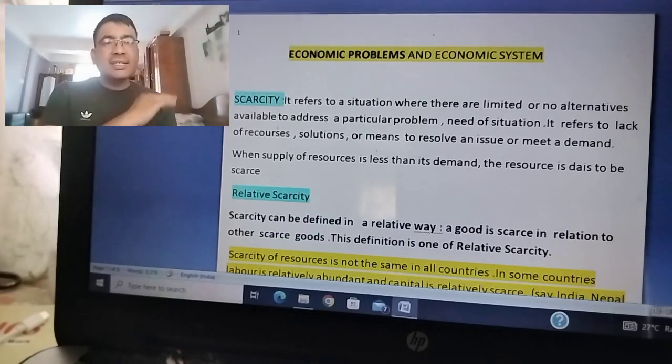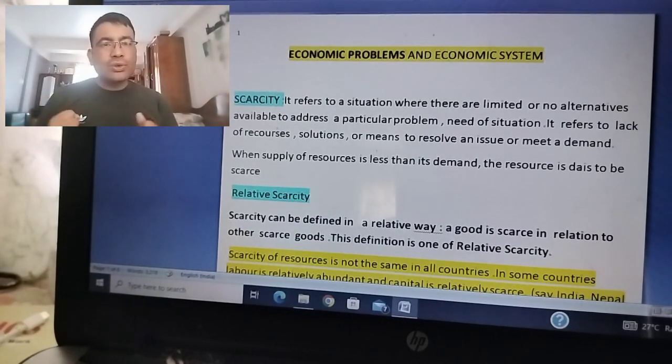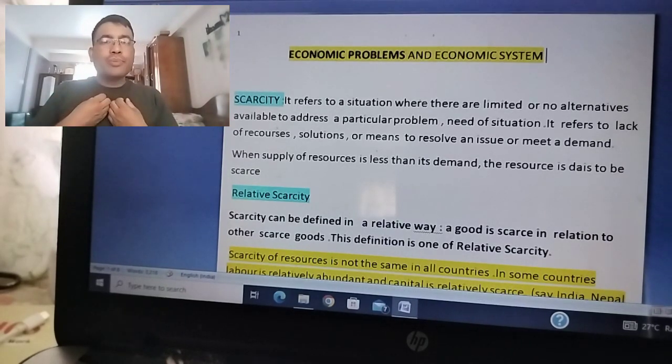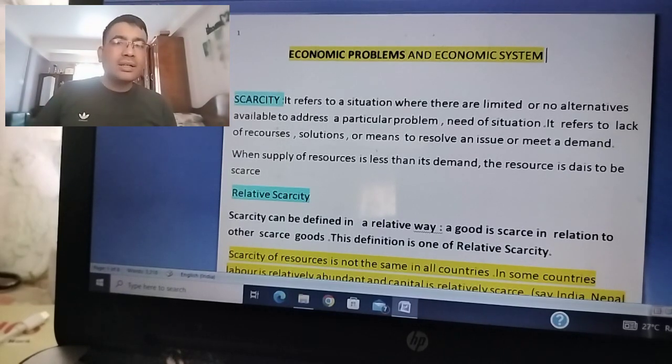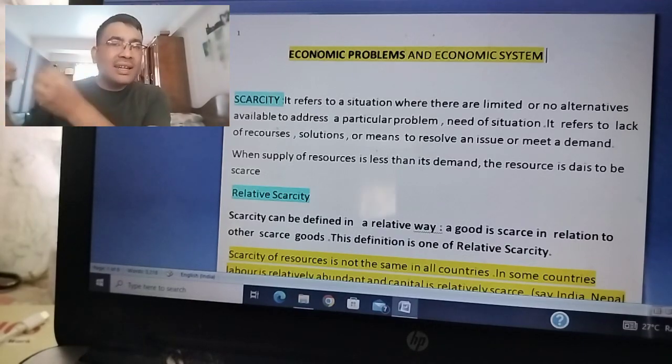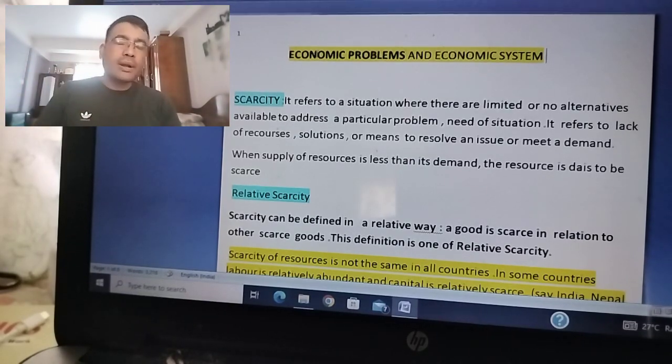Scarcity refers to a situation where there are limited or no alternatives available to address a particular problem. What is our problem? Our problem is resources. Either there are no resources to satisfy our wants, or the resources are much less than our requirement. That is what is called scarcity.